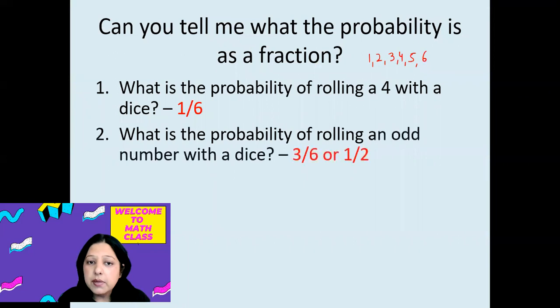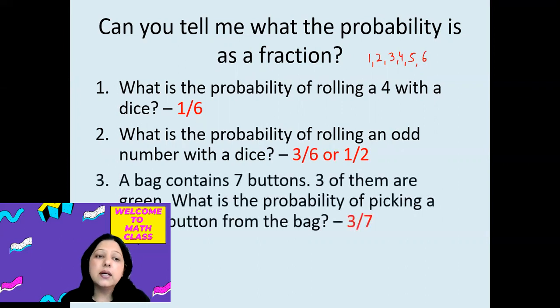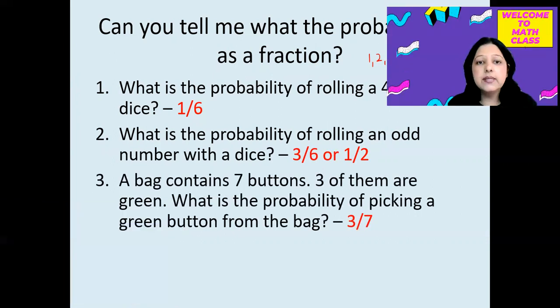Rolling an odd number with a dice, it will be 3 by 6 because we have 1, 3, and 5, 3 odd numbers. And 3 by 6 in lowest terms will be 1 by 2. Similarly, you can see the other cases also where we can find the probabilities.